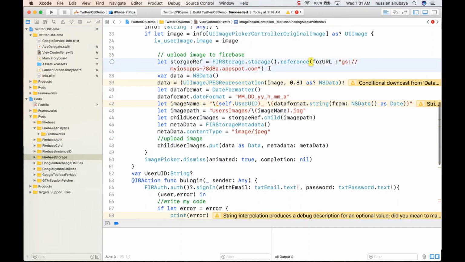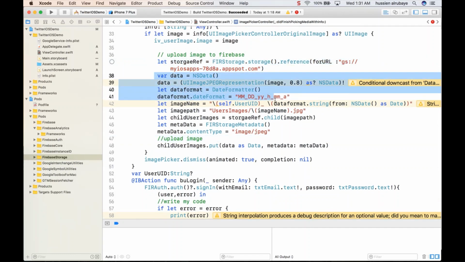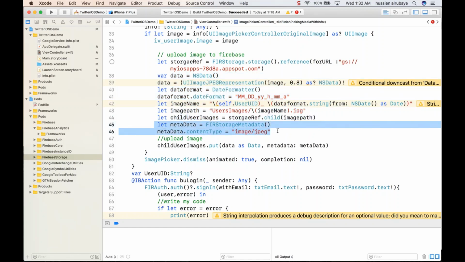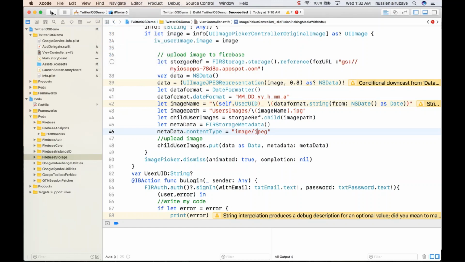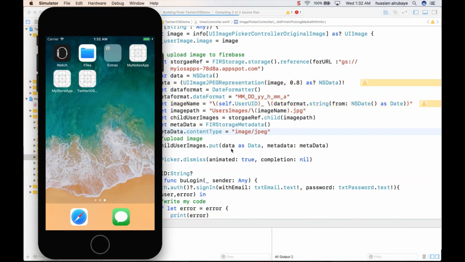So the process is really easy. You define the storage place, you give a specific name to your image, you define the path for that image, you set it to the path, you set the type of the image that you want to upload, then boom. JPG and JPEG, hopefully they will not have any problem because they are the same. But let me just try and make sure and see if you will be able to load the image. For sure it will take some time to upload the image to the server. I just want to make sure if it will be able to or not, because I would use the same code in other places. So I'm making sure we don't have any problem in UI images.